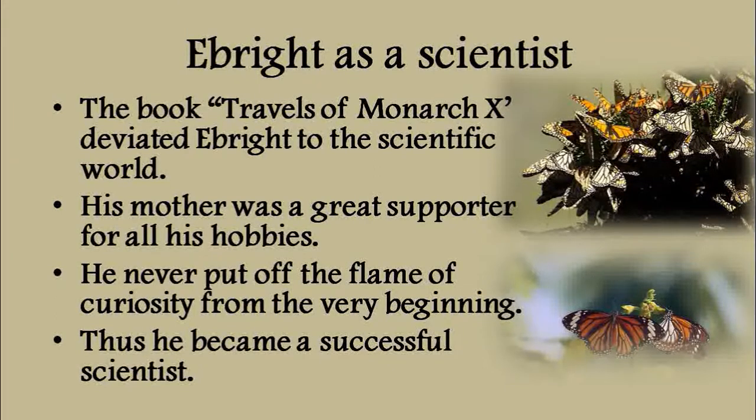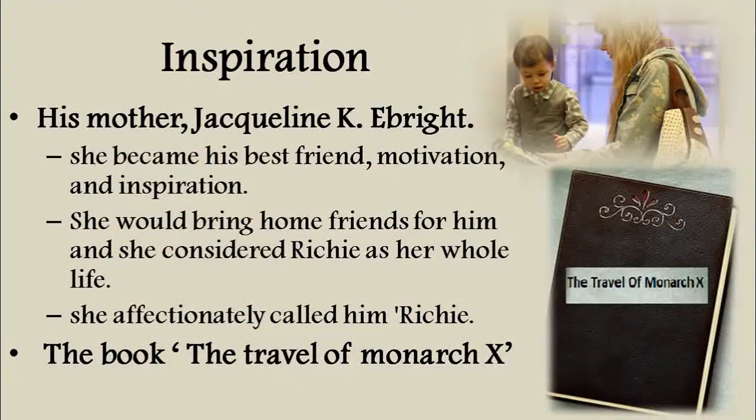The name of his mother is Jacqueline E. Ebright, the best friend, motivator and inspiration that led him. She is the one who gifted the book The Travels of Monarch X. And we see that Richie became a great scientist with the great support of Jacqueline E. Ebright.